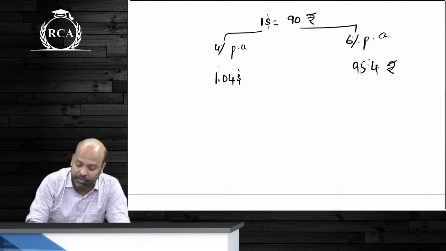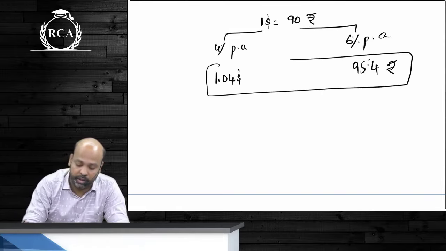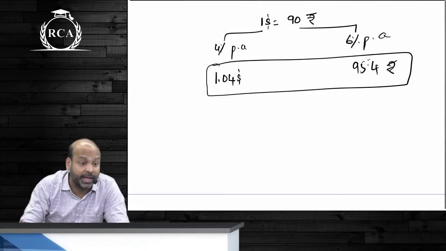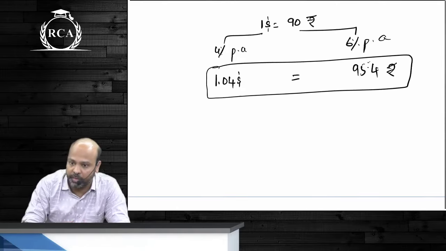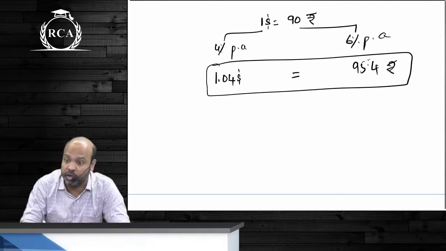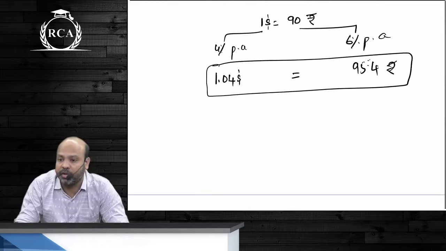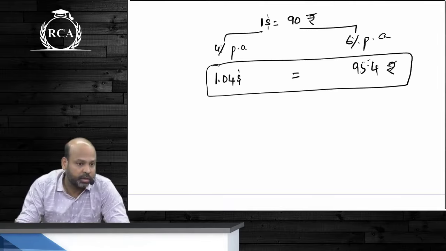You should be indifferent between depositing in dollars and depositing in rupees. So the likely exchange rate that should prevail after a year will be where $1.04 will buy you 95.4 rupees. This is how interest rates impact exchange rates and not the other way around.